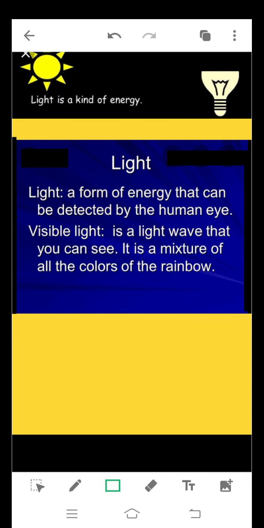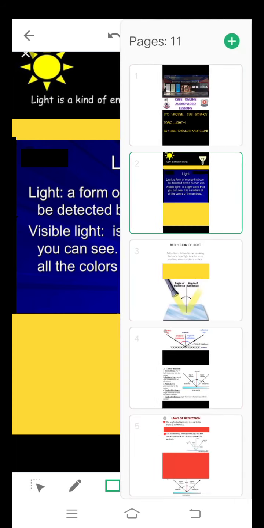What is the meaning of light? Children, light is a form of energy that can be detected by the human eye, and it also enables us to see different objects. Visible light is a light wave that you can see. It is a mixture of all the colors of the rainbow, and we are able to see different objects around us because of the presence of light. So we can say that light is a form of energy that enables us to see objects around us. In the absence of light, we cannot see anything.